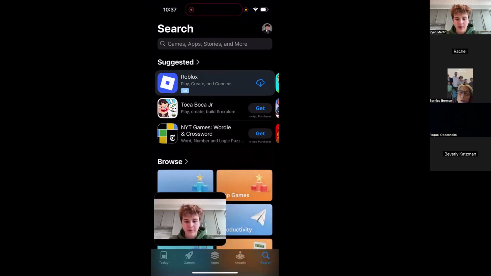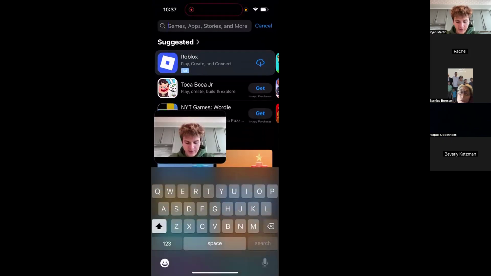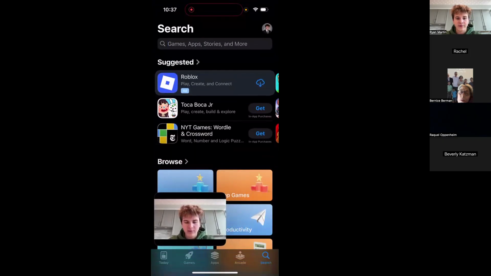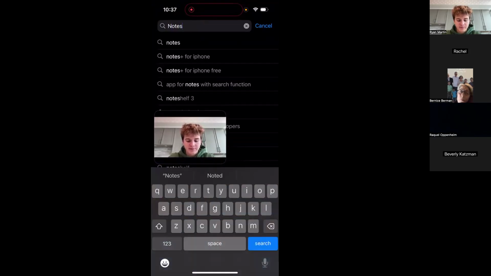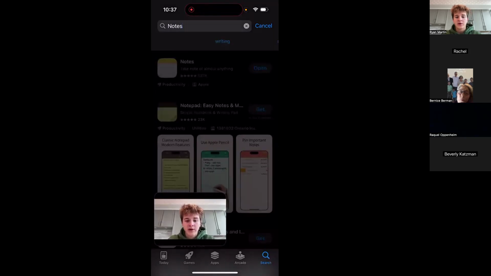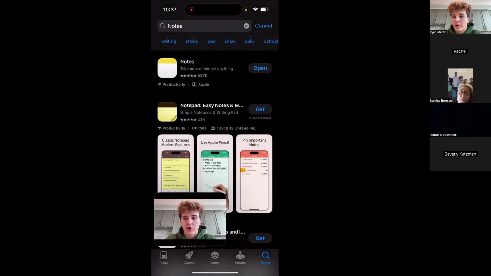Let me try. And in the bottom right, you'll be in the search menu. If you see my screen here in the bottom right, you have the magnifying glass. You want to click on that, and it will bring you directly to typing. Now, let me add this person, and then you can type in Notes. Normally Notes comes pre-installed with your iPhone as soon as you buy it, but for some people that's not always the case. So you want to make sure you have it downloaded here.